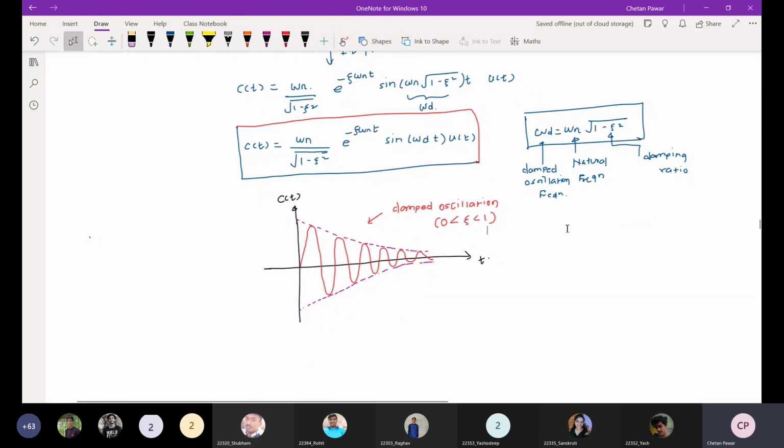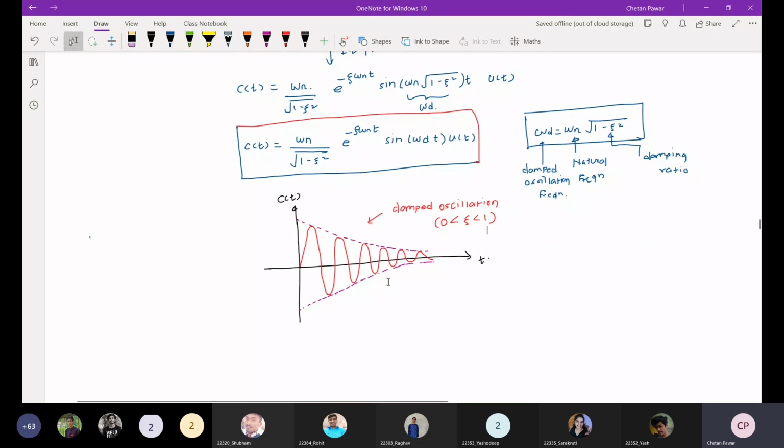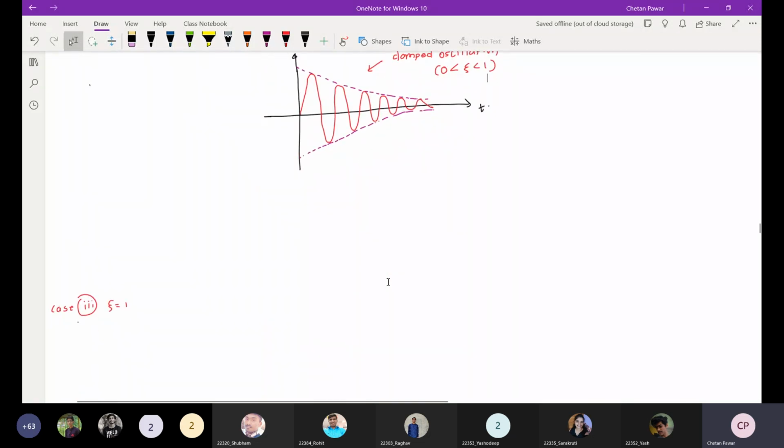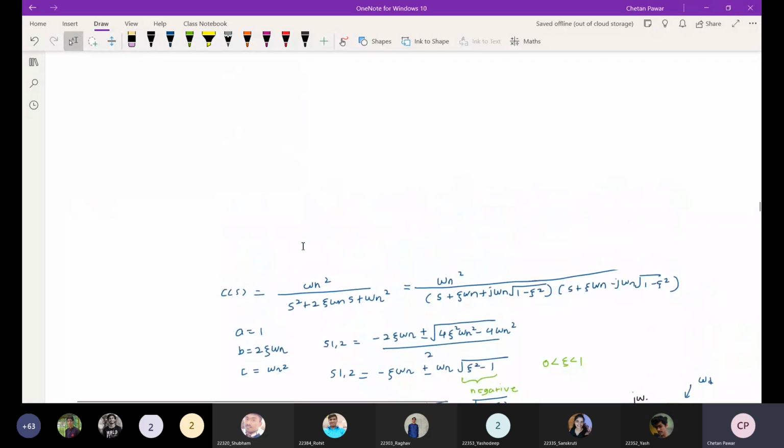But if we see zeta is equal to 0, the undamped system, in that particular system the system will oscillate at t tends to infinity, also at its natural frequency, right? So one thing is that's why the system response will become slow, because of this particular thing. Now, let us consider what will be the output response when zeta is equal to 1, the critically damped system. So when zeta is equal to 1, I will take the transfer function directly from this point, so no need to write again and again.